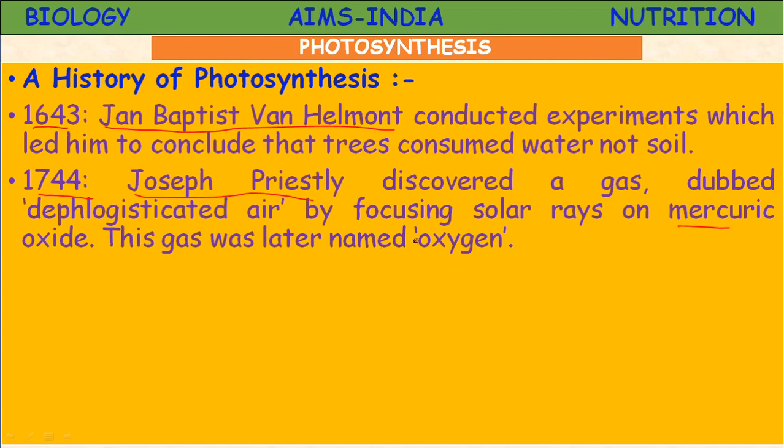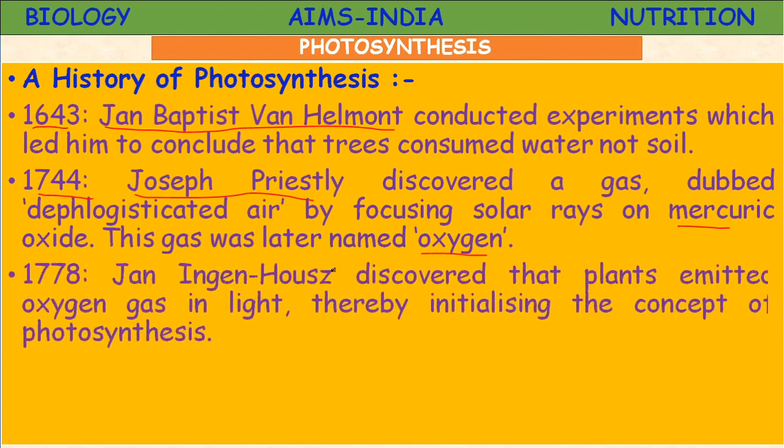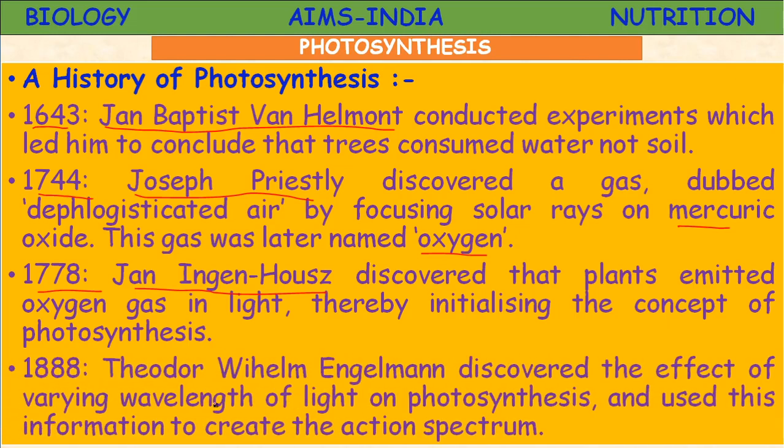This gas was later named oxygen. Joseph Priestley's experiment reveals that oxygen is evolved during photosynthesis. Next, in 1778, another scientist, John Ingenhousz, discovered that plants emitted oxygen gas in the presence of light, thereby initiating the concept of photosynthesis, meaning the equation representing the release of oxygen. So John Ingenhousz also tried to prove that oxygen is evolved during photosynthesis.